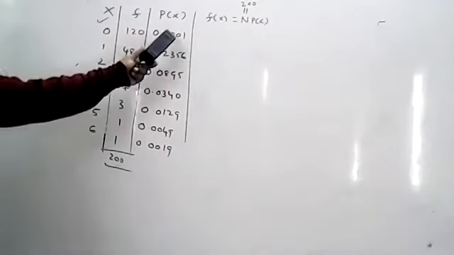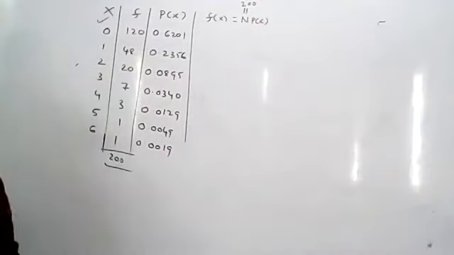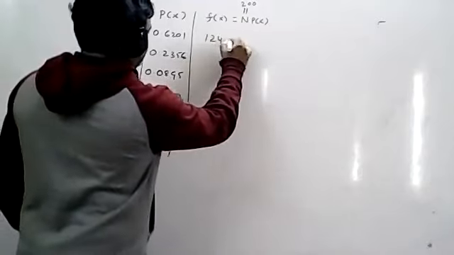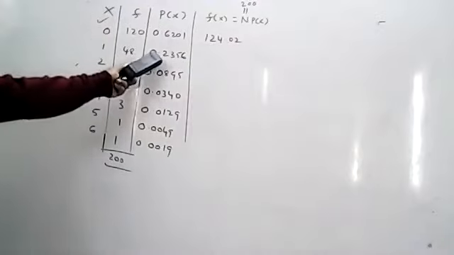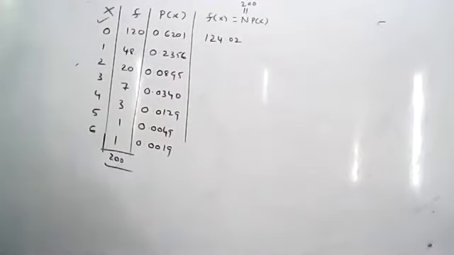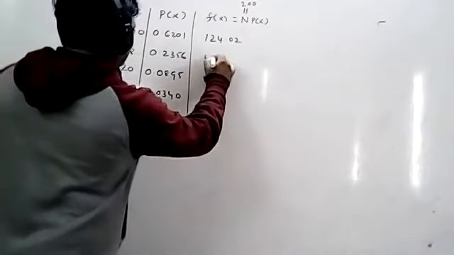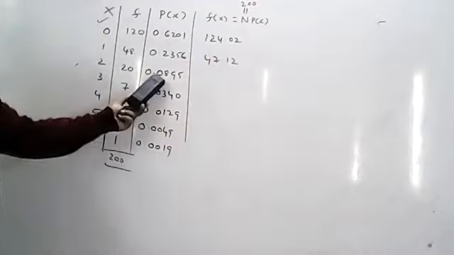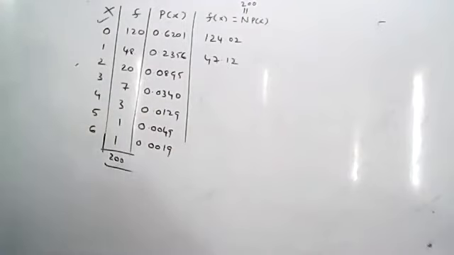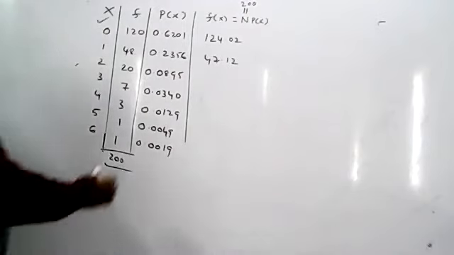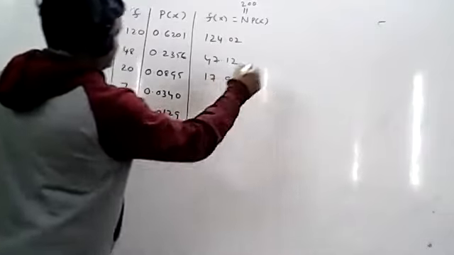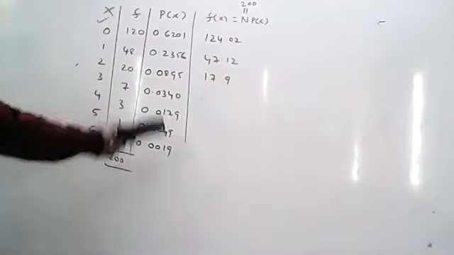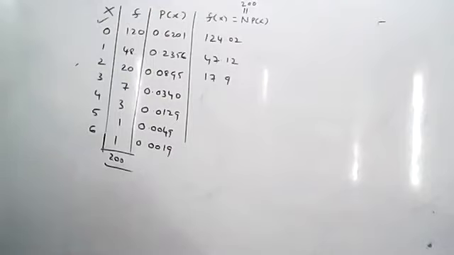Just multiply 200 into every probability. And after the decimal point, how many places will you take? 2 places. Now tell me the first one. What will you get? 200 into the first probability, 0.6201. Yeah, 124.02. Next, 200 into the next probability. Yeah, 47.12. Next, 200 into the next probability. Yeah, 17.9. 2 places also you can consider if you want. Next, 200 into the next probability. Yeah, 6.8.